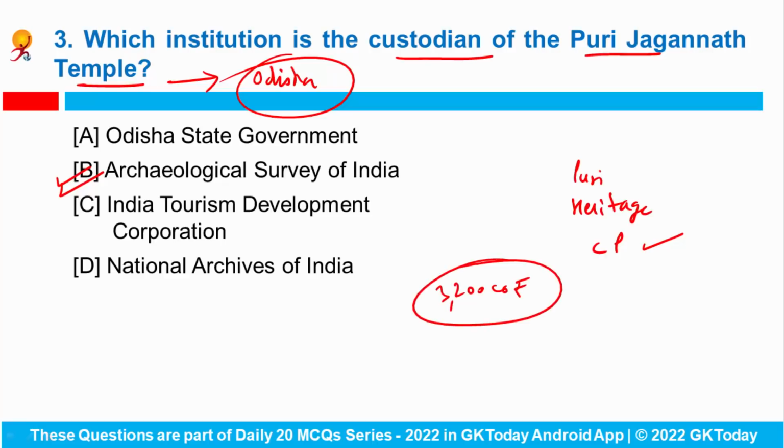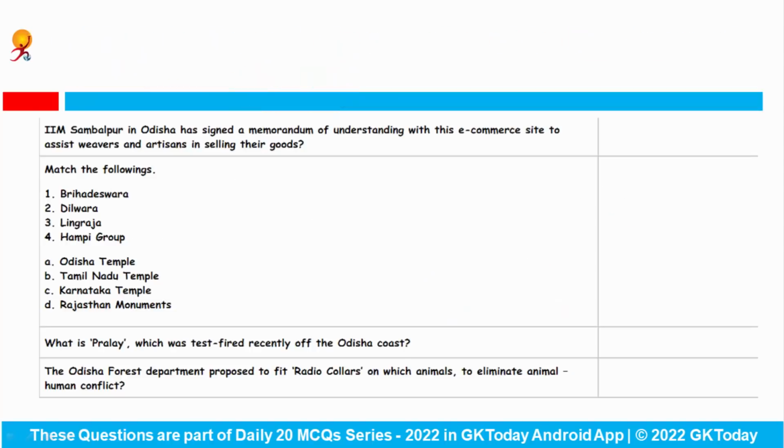Fine. Now coming to the question part, we'll see some of the important questions regarding Odisha. First question is, IIM Sambalpur in Odisha has signed a memorandum of understanding with this e-commerce site to assist the weavers and artisans in selling their goods. So basically, IIM Sambalpur has signed an MOU with Flipkart to help the weavers and artisans in their state.